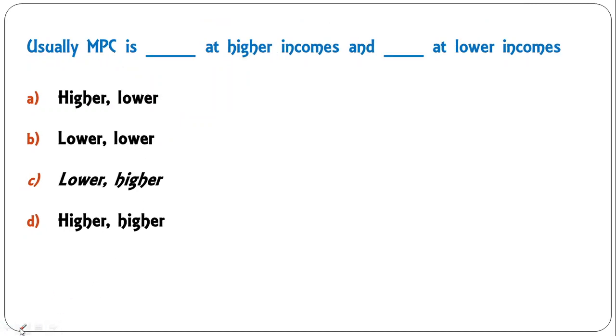Usually MPC is dash at higher incomes and dash at lower incomes. So we know that the marginal propensity to consume is lower at higher level of income and it is higher at lower level of income. So here C is the correct answer, because at higher income people save more and a smaller part of income is consumed and a larger proportion is saved. So that's why MPC is low at high level and it is high at a lower income.